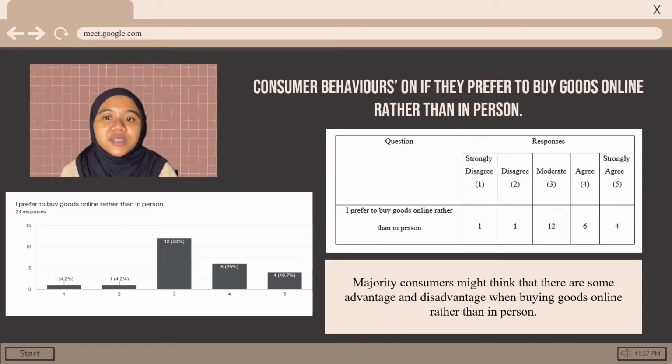You can purchase whatever you desire from the comfort of your own home if you use the digital space to do so. But the disadvantage is consumers are unable to evaluate the products before they purchase them. Some individuals like to inspect the products they want to purchase to ensure that they are of high quality and operate as expected before making a purchase.